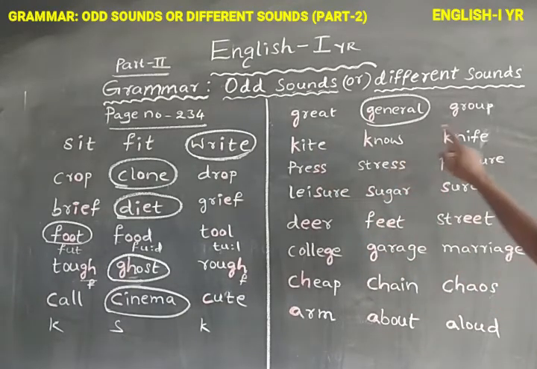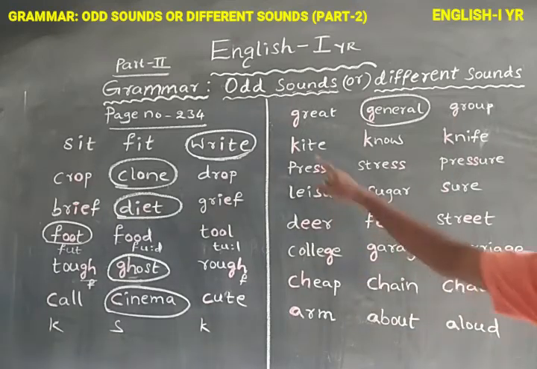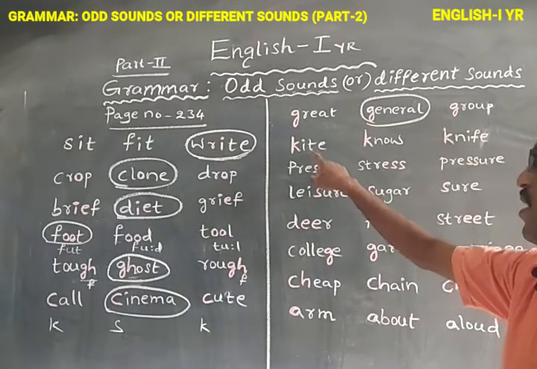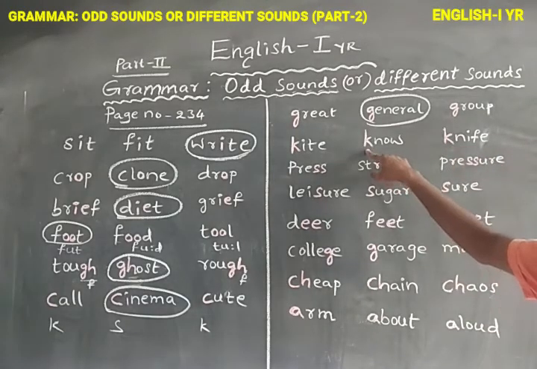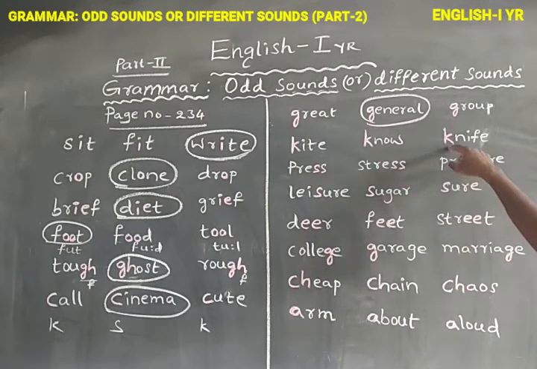Next, kite, know, knife. Kite, pronunciation is kite. Know, pronunciation is no. Here K is the silent letter. Next, knife, the pronunciation is knife. K is the silent letter here. Know, knife, kite: what is the difference?